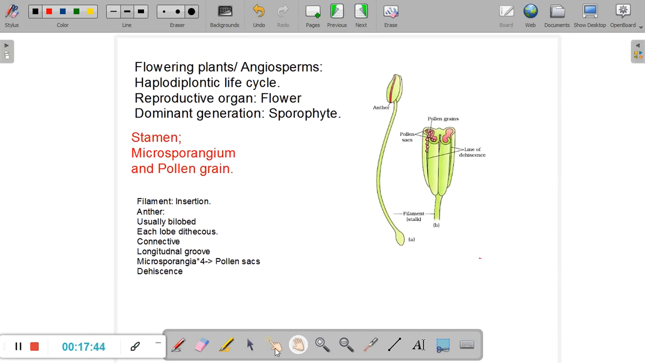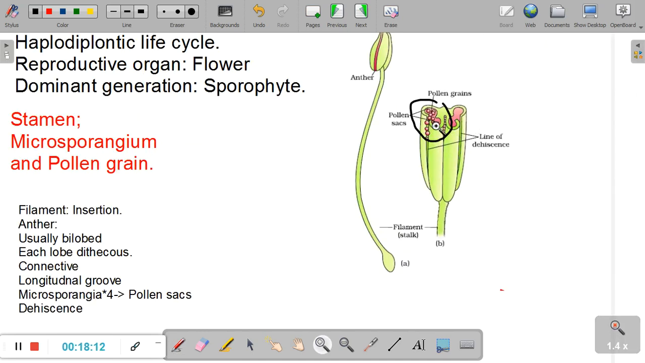Alright, so once the pollen grains are ready inside of these sporangia, just before the formation of pollen grains, these sporangia are not called sporangia, they are called pollen sacs. And these pollen sacs later in their life form pollen grains, and those pollen grains have to be released. So for the pollen grains to be released, the pollen sacs split up. Tomorrow I'll show you a video where you can see the splitting, and this splitting is called dehiscence.